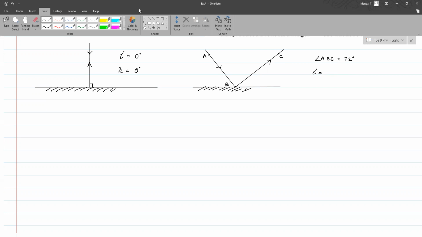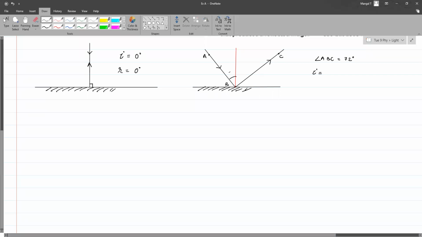Let's check. According to the law of reflection, I is equal to R. So over here, I plus R is equal to 72 degrees, and I plus I is 72, because we know that I is equal to R. So I will be 36 degrees. Okay, so this is the answer.